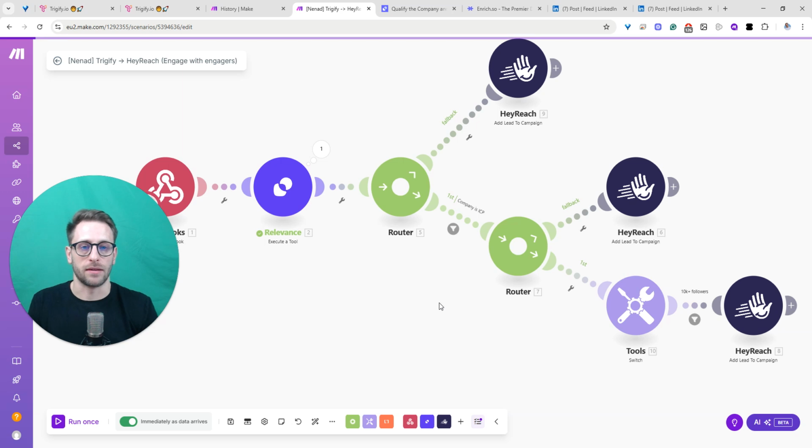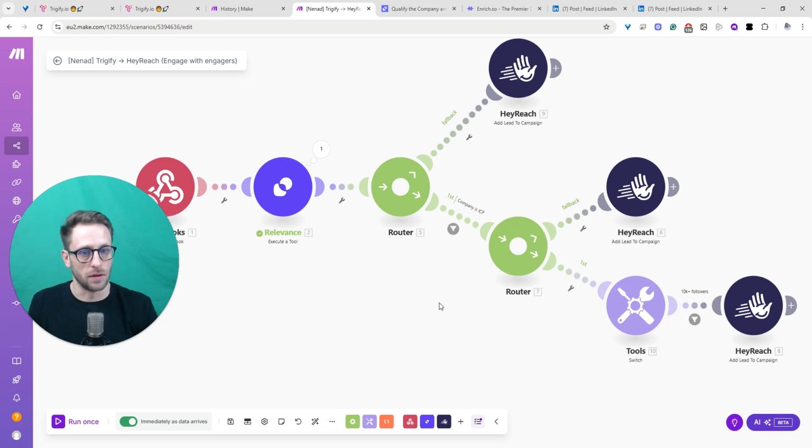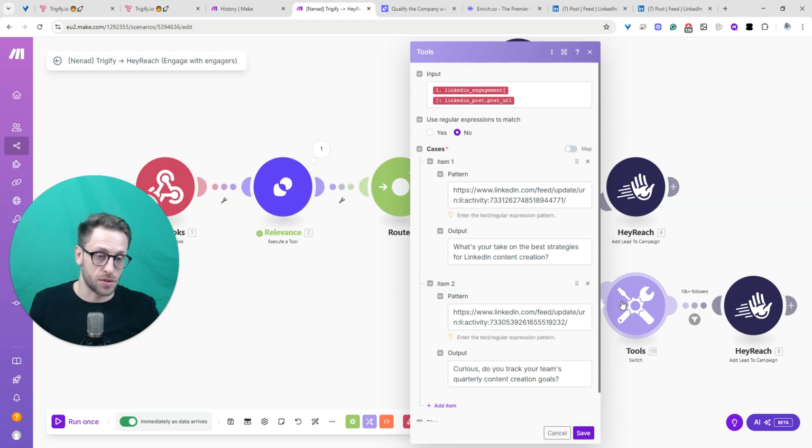So how can we do that? In theory, we could do some filtering. We can do a lot of branching. We can try to set up one workflow or one scenario for each post, but that is all not flexible enough. And what I propose is to use this module called switch.